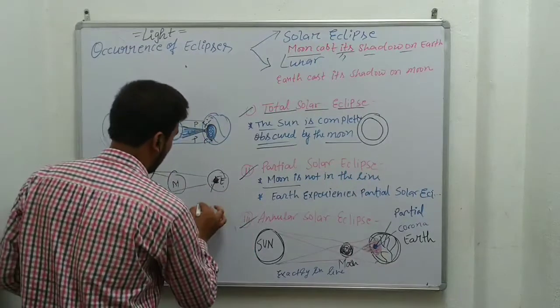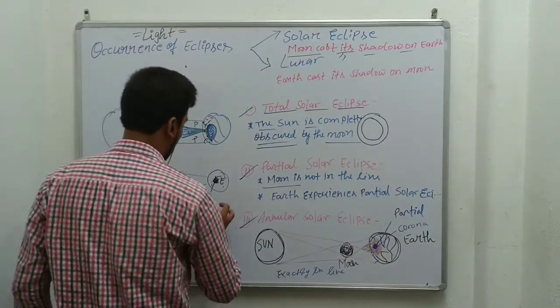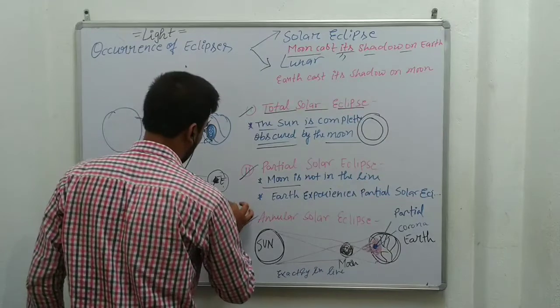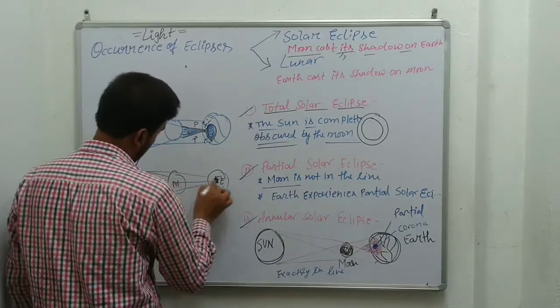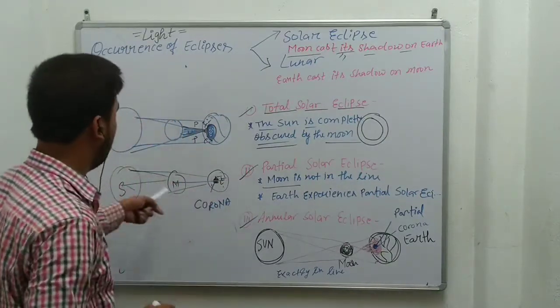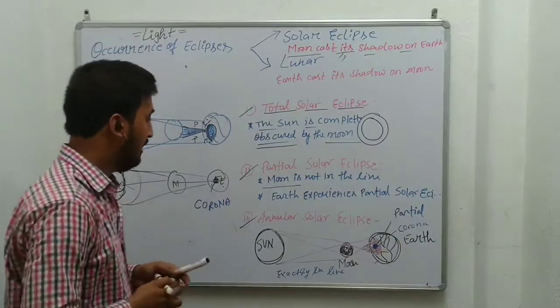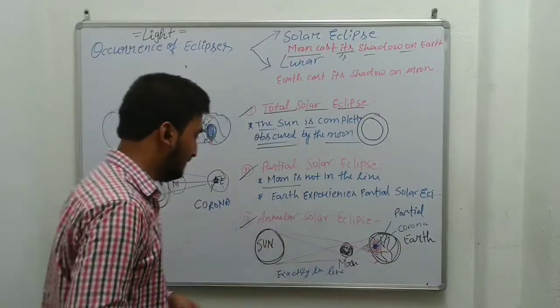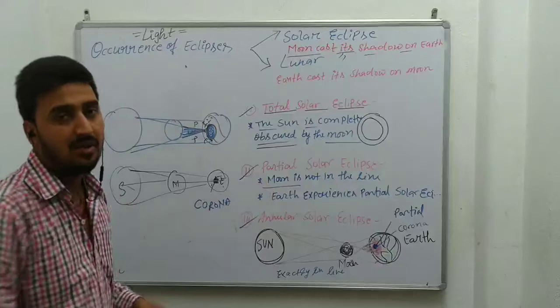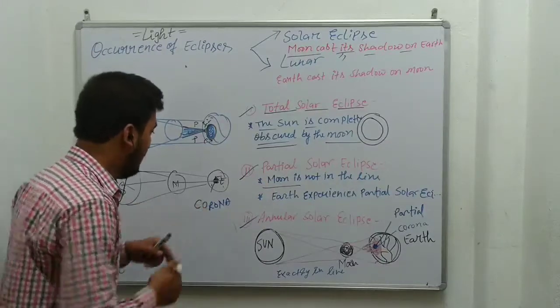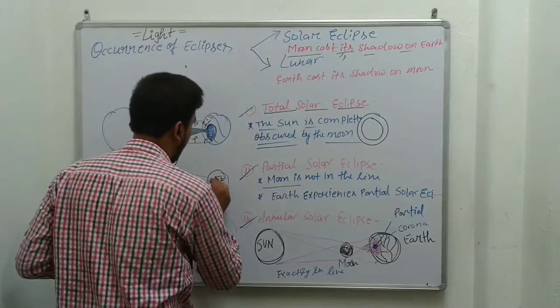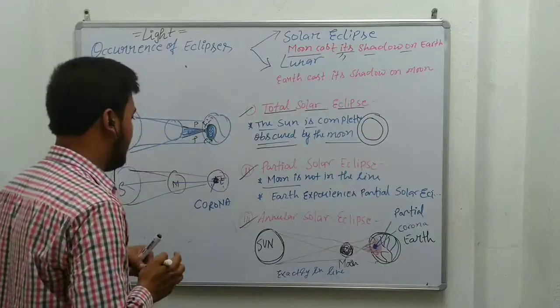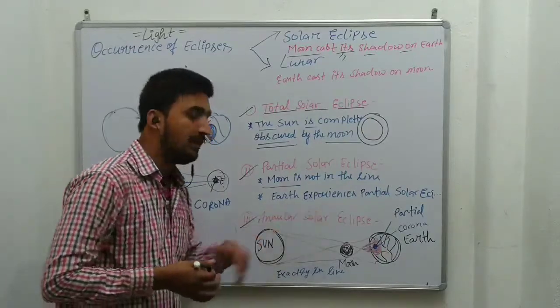This particular area forms a ring, that is a corona, and this is due to the alignment of the sun, moon and earth. Annular solar eclipse means when all these three heavenly bodies come in a line, a small dark ring will form on the surface of the earth. That is the concept of annular solar eclipse.